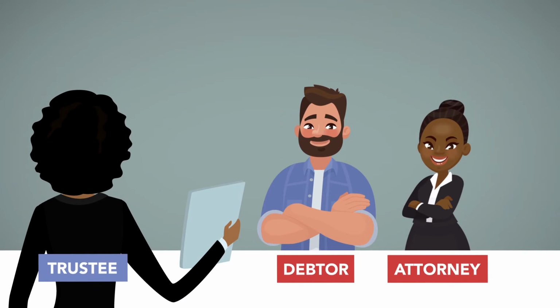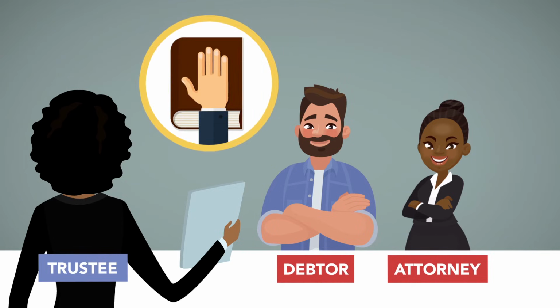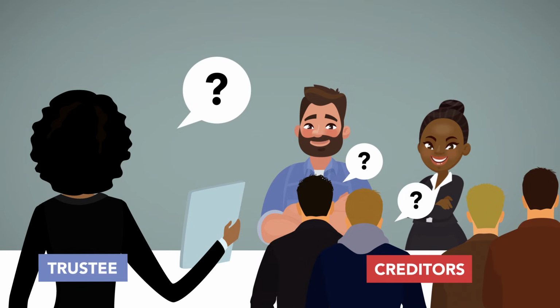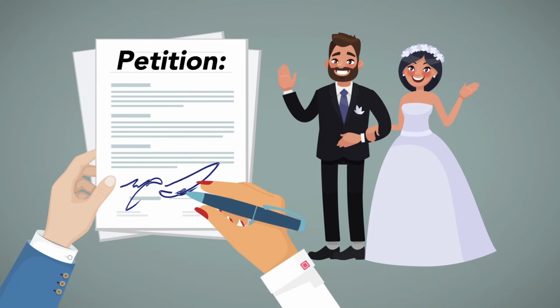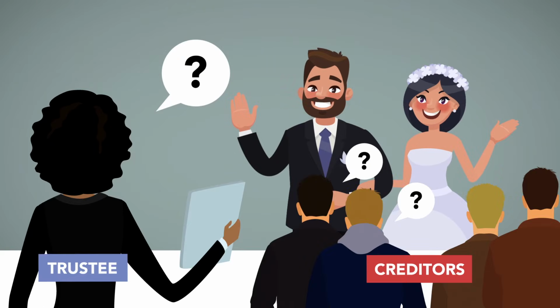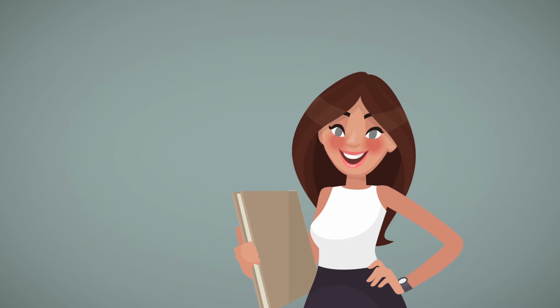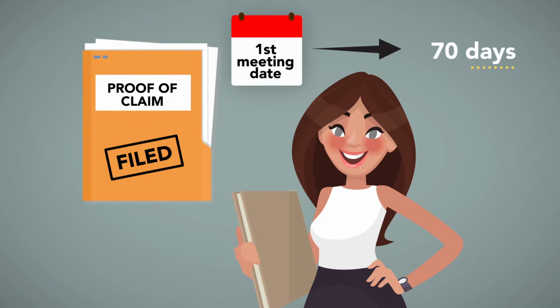During this meeting, the trustee places the debtor under oath, and both the trustee and creditors may ask questions of a debtor about the debtor's finances and the proposed terms of the plan. If a husband and wife file a joint petition, they both must attend the creditors' meeting and answer questions. Bankruptcy judges are not permitted to attend this meeting. Unsecured creditors must file their proofs of claims with the court within 70 days after the first date set for the meeting of creditors.